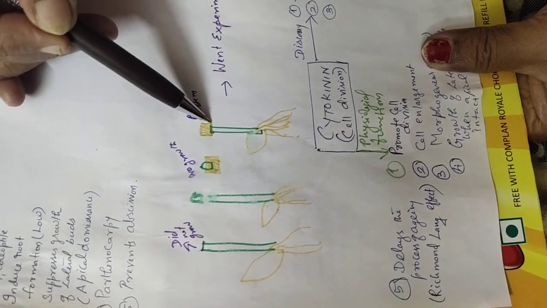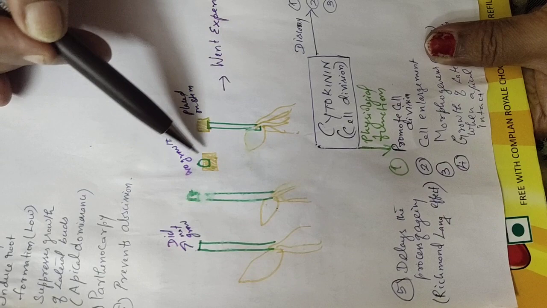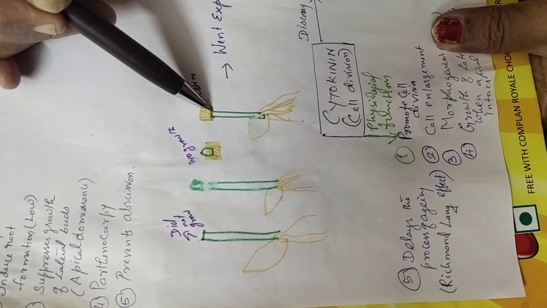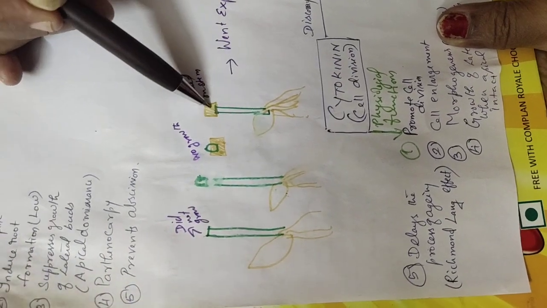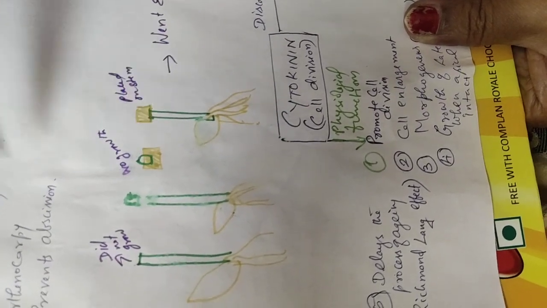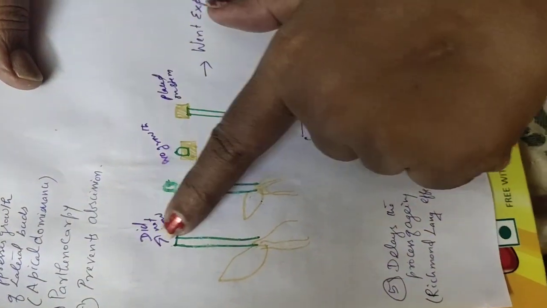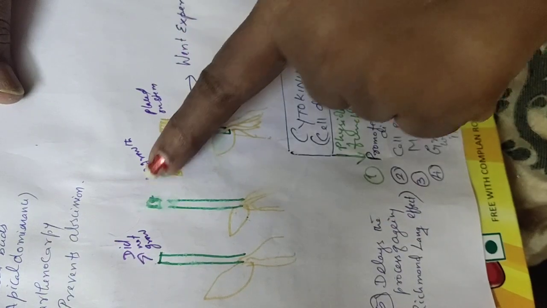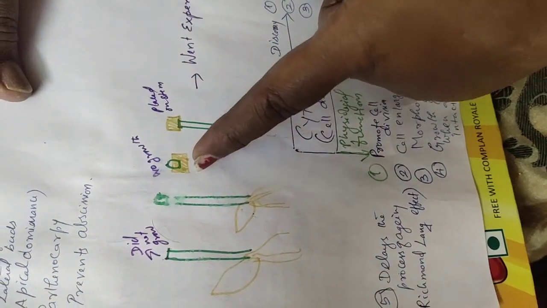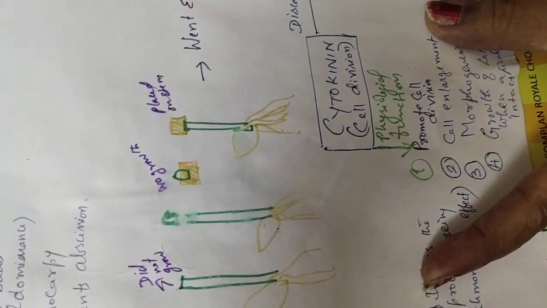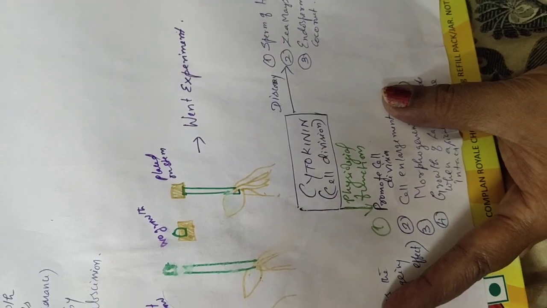Then in the final step, he removed the coleoptile and he just fixed the agar block on the top of the maize stem. And as he expected, the stem starts growing. So from this it is understood by him that something in the coleoptile is responsible. Something is created in the coleoptile which moves down and it causes the growth of the whole stem. And that is what is proved here. And this is called as Went experiment. And this something is what he called as auxin.